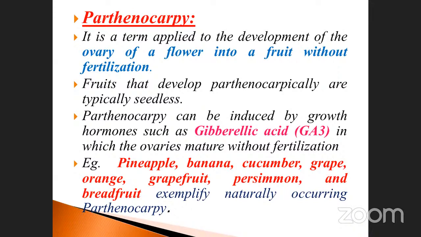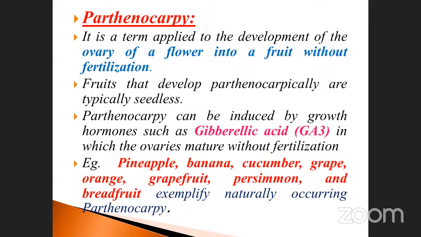GA3, it is named GA3, gibberellic acid 3. It depends upon the structural aspect. The molecular formula will be the same, but the structural formula will be different. It is called isomerism. Okay, isomers: same molecular formula but different structural formula. Here gibberellic acid is used for the induction of parthenocarpic fruits. So this is very, very important, in which the ovary matures without fertilization.